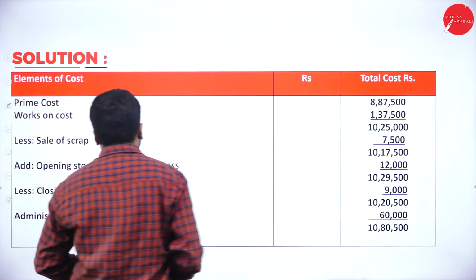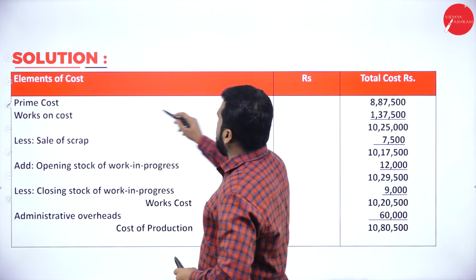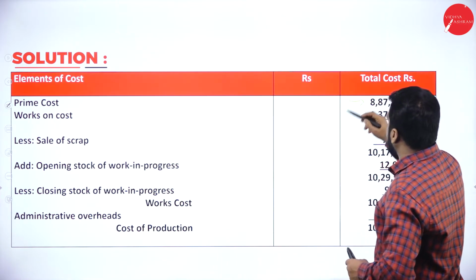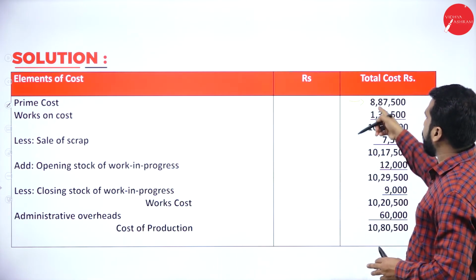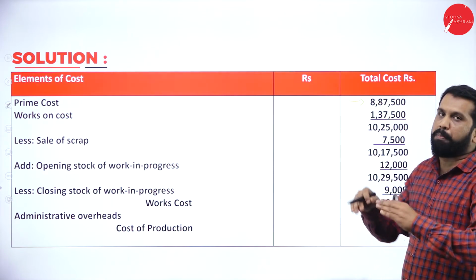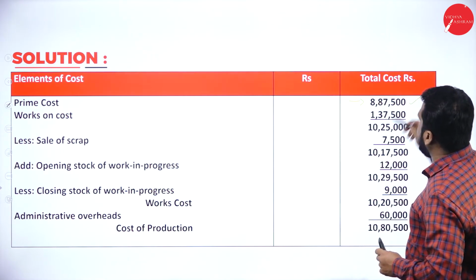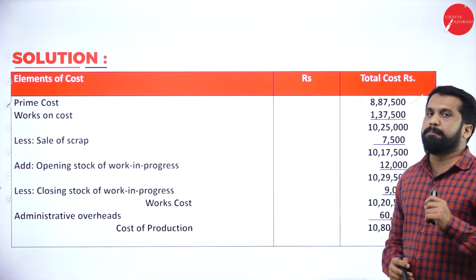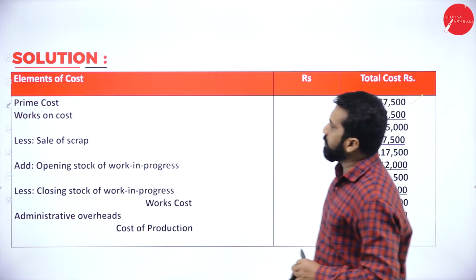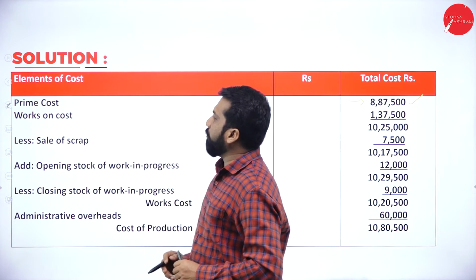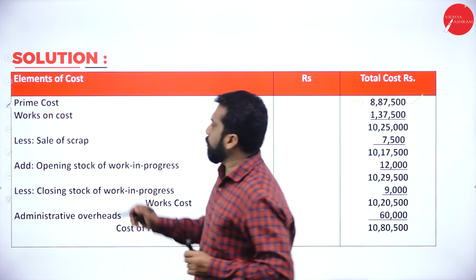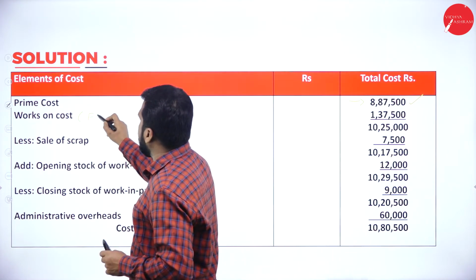Your next step will be your prime cost, I have taken again. Why? Because again we need to go back to find out this total. I copied again. So 8,87,500 is your prime cost. Now, once it is done, we have to add what? Factory cost.